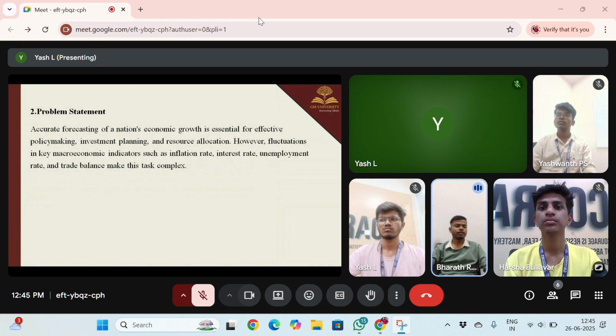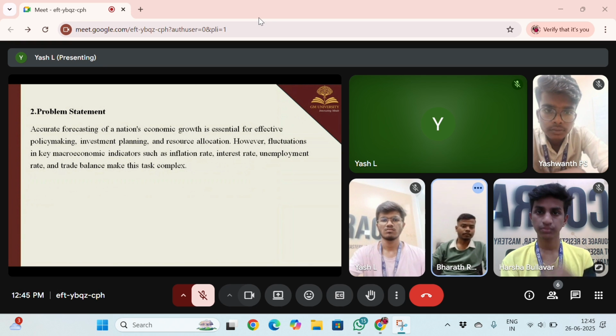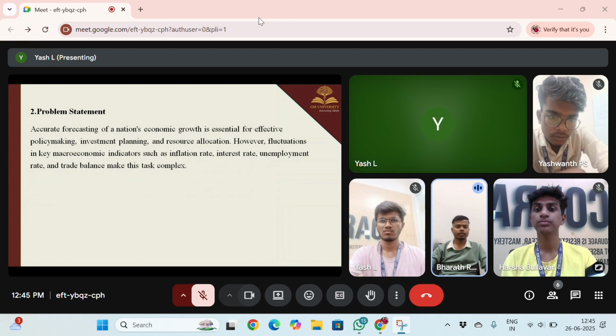Problem statement: accurate forecasting of a nation's economic growth is essential for effective policy making, investment planning, and resource allocation. However, fluctuation in key macroeconomic indicators such as inflation rate, interest rate, unemployment rate, and trade balance make this task complex.